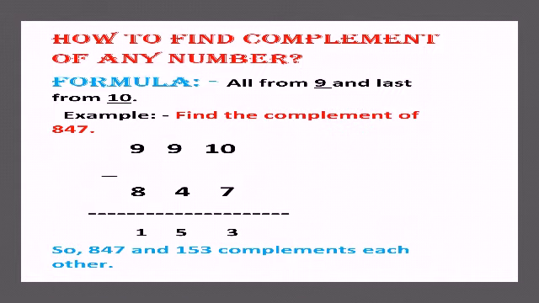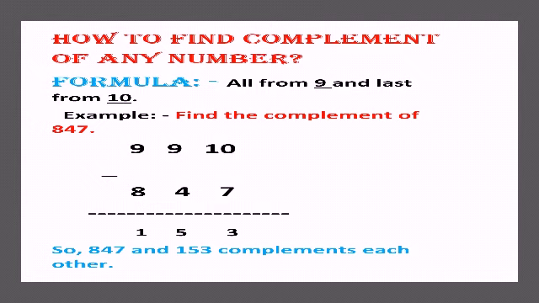So how to find the complement of any number? There is a formula, and the formula is from Vedic math. The formula is all from 9 and last from 10. You need to remember this one formula. For example, find the complement of 847.